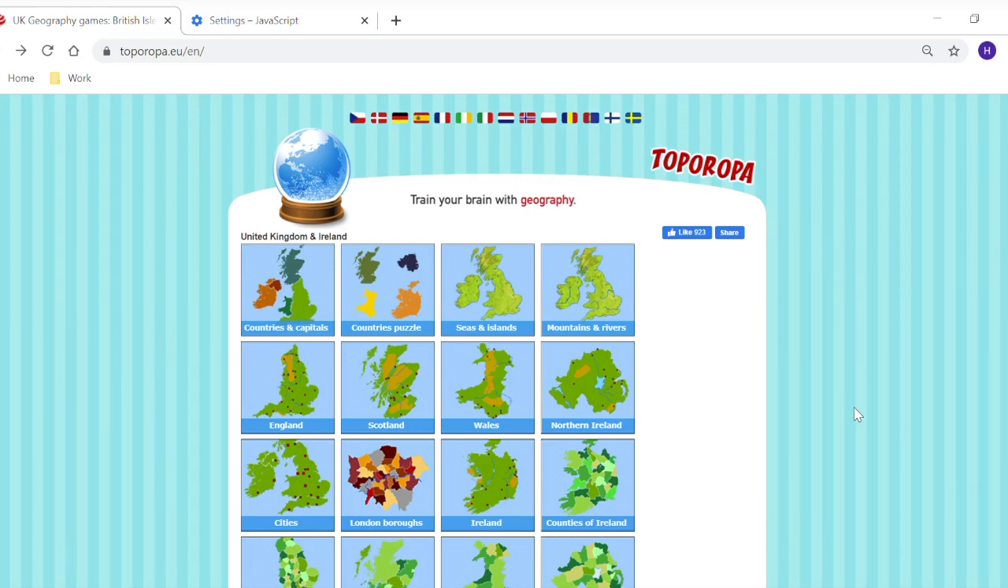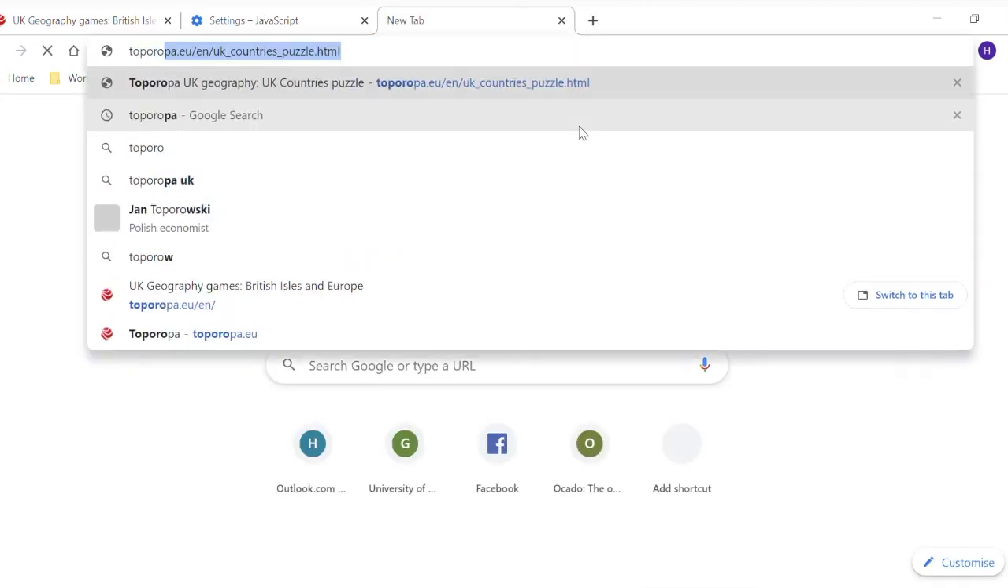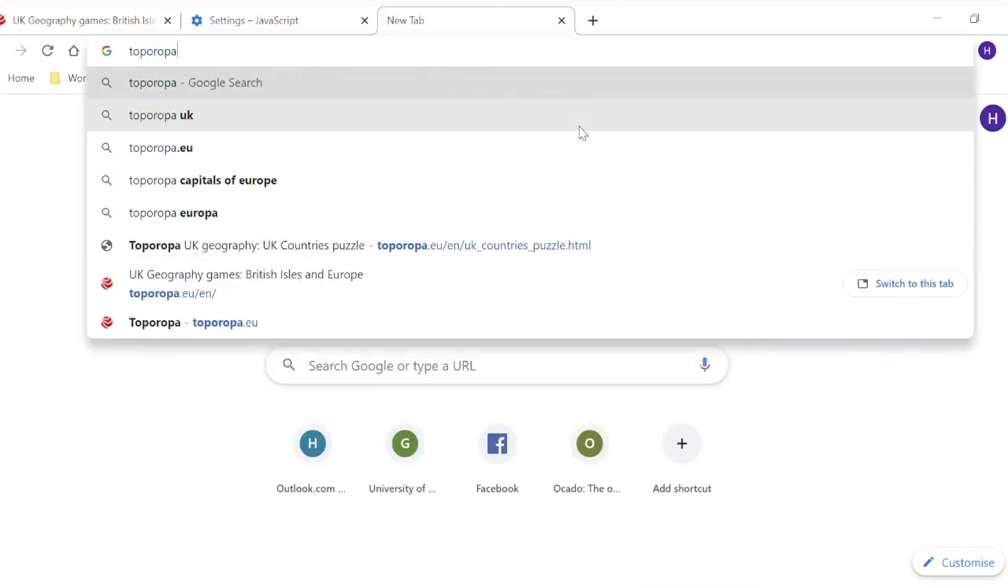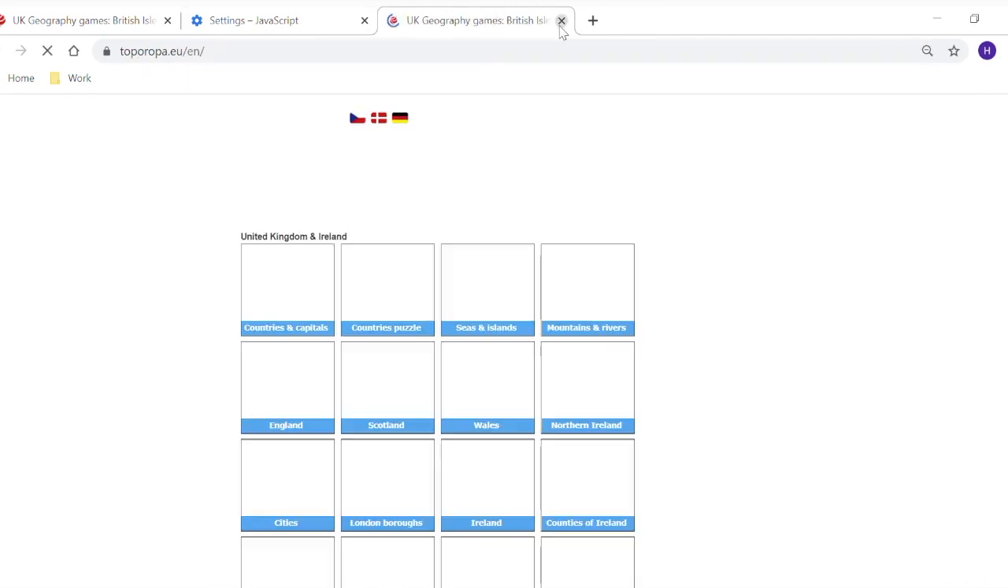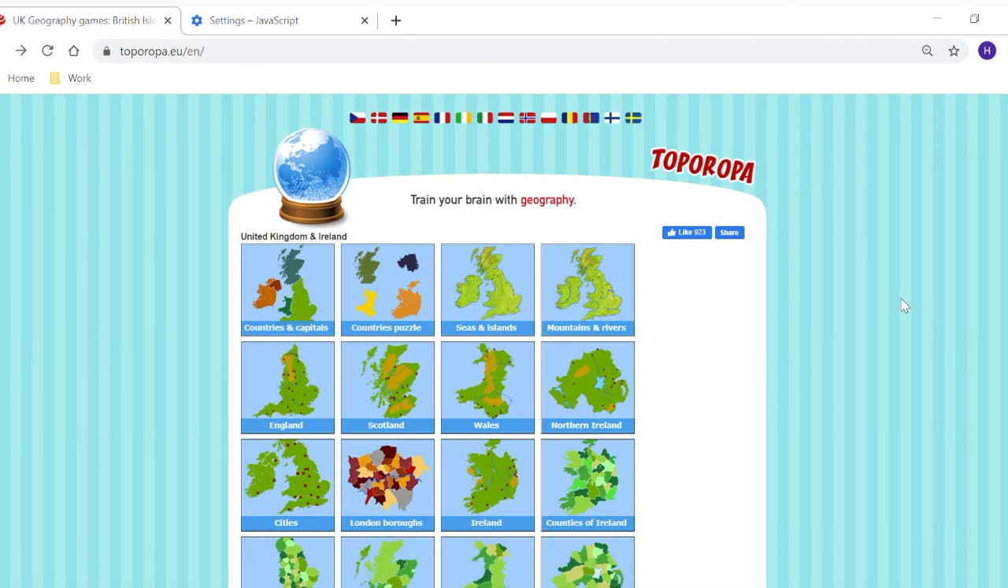Today we're going to be doing some geography, and I've been looking for a few websites to see if I can find quizzes or games, and the best one that I found for UK geography was this one. So if you just go onto Google and type in Topo of Europe like that, it's the very first one that comes up. Okay, and then you'll get to that page.